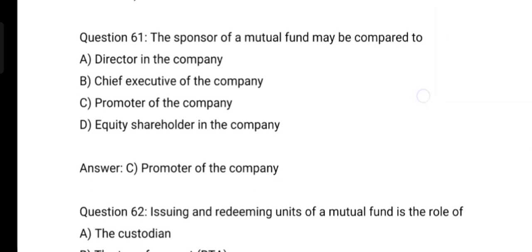Next question. The sponsor of a mutual fund may be compared to option A director in the company, option B chief executive of the company, option C promoter of the company, option D equity shareholder in the company. And the correct answer is option C promoter of the company.